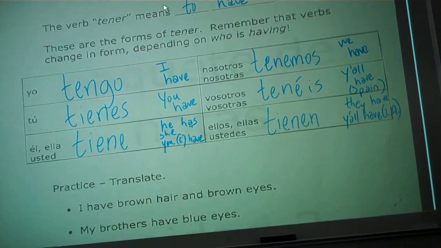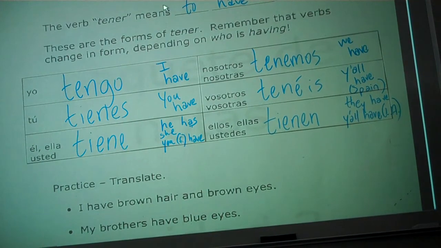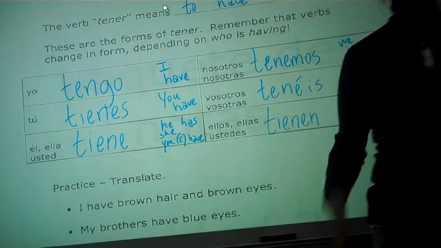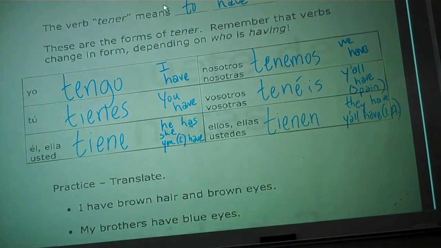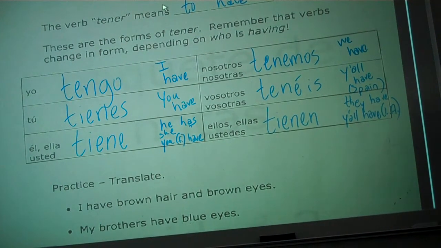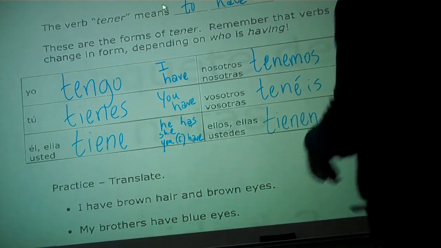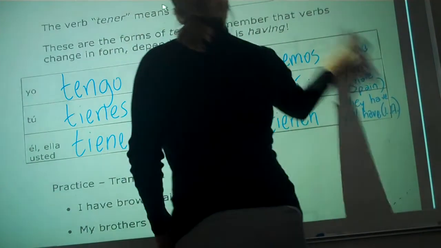Now, notice that yo tengo is not spelled the same as tango, okay? That's T-A-N-G-O, and that's a type of dance. Tengo in this case means I have, okay? Flip back to vocab 1 for a second with me, please. Going back in time. Classic.